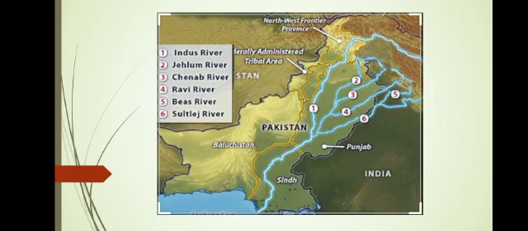Punjab is also known as the land of five rivers. The largest river is the Indus River, and then Jhelum, Chenab, Ravi, Beas, and Satluj. All these rivers are running across Pakistan and they are providing water to all the areas nearby. And the areas near these rivers are more fertile.